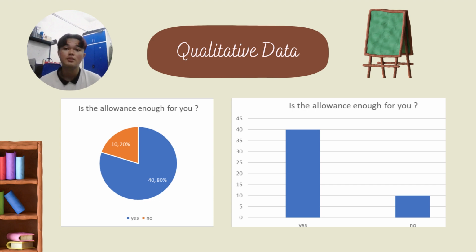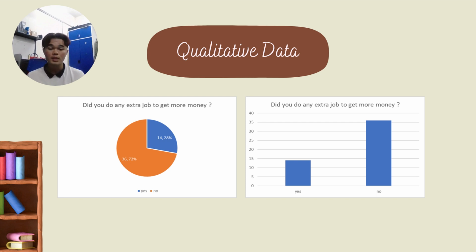Based on this pie chart and bar graph, we can see that 20% of the students agree that their monthly allowance is not enough for a month, while another 80% of the students agree that their monthly allowance is enough. Based on this pie chart, we can see that 28% of the respondents are doing an extra job to get more money, while another 72% of the students are not doing extra jobs to get more money.